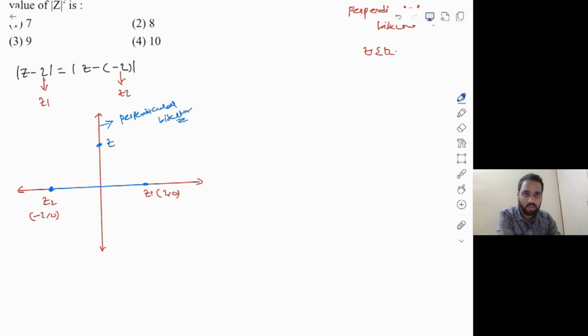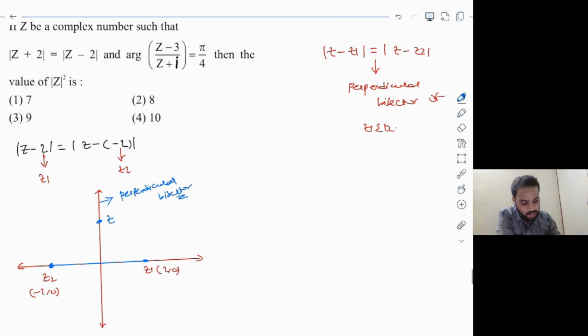So the point z lies on the imaginary axis, and that is the reason I'm going to directly pick z as some k into i, where k belongs to real numbers, because I noticed that from the first equation, z is a complex number which is lying on the perpendicular bisector of z1 and z2, and that is the y-axis in this case, that is the imaginary axis. So on the imaginary axis, any complex number will take the form ki, where k belongs to real numbers.